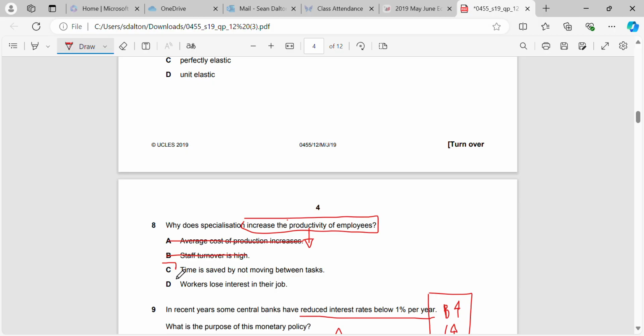The main reason is that time is saved in between tasks, right? So we focus on what we're good at, which means we become very good at it, which means that we become more productive over time. Workers lose interest in the job. As we do the same thing, it's not a reason why it increases the productivity, but it is related to specialization, because workers becoming bored is a disadvantage of using specialization or division of labor.